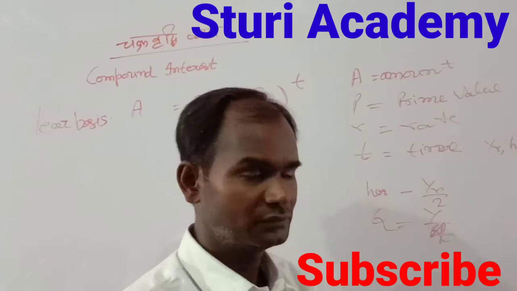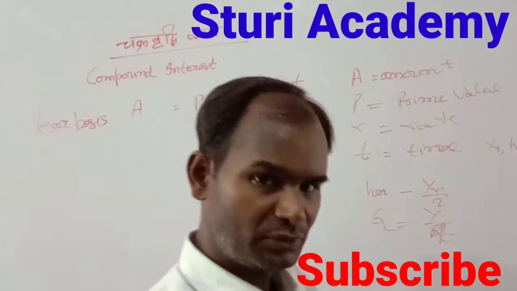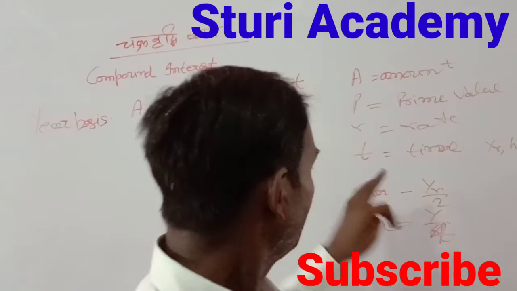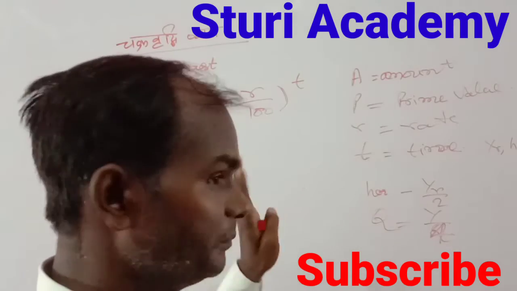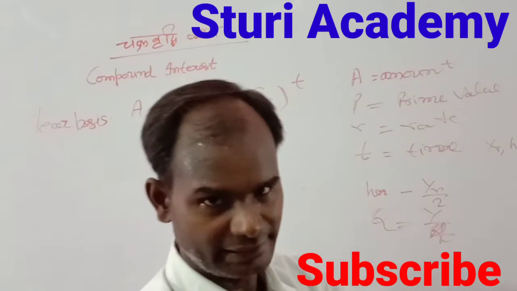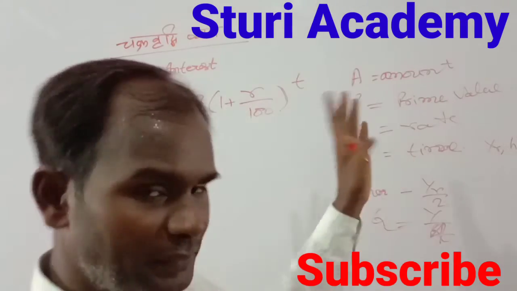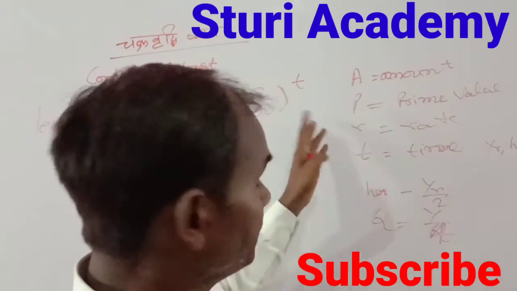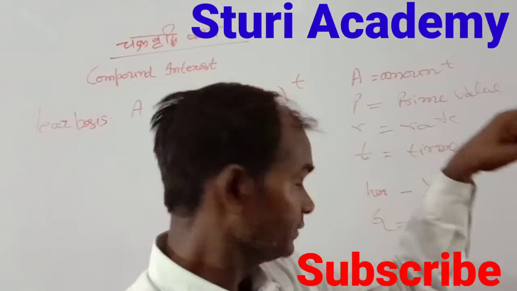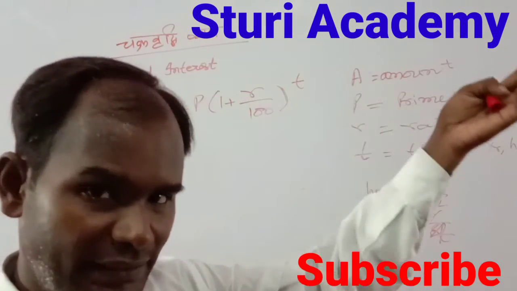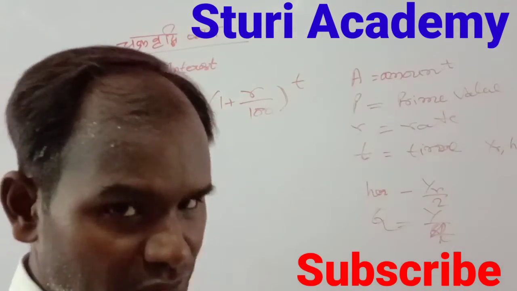The basic value is your principal value, and after 1 year some interest amount comes, which is added to the principal value. Then it becomes the basic value for the second year, and after completion of 2 years the principal comes with interest and that is also added, so the value becomes the basis for your third year. So it comes out directly from the formula.